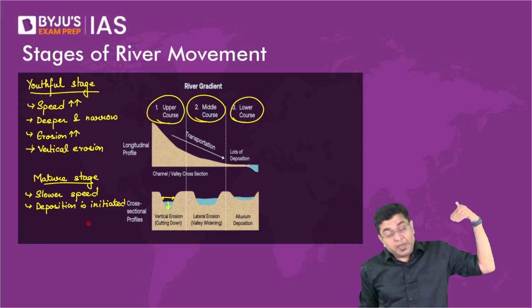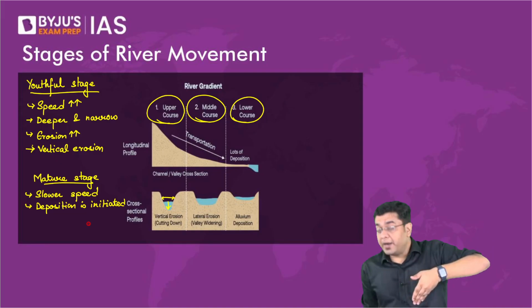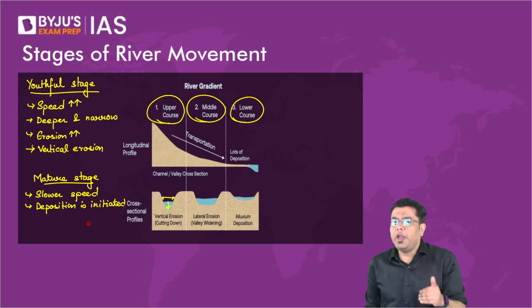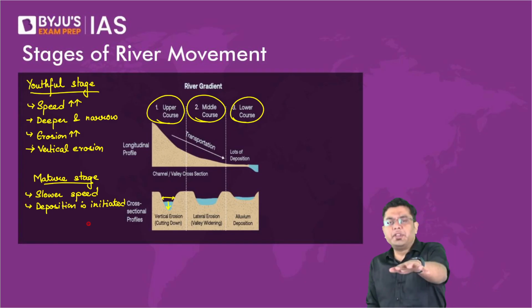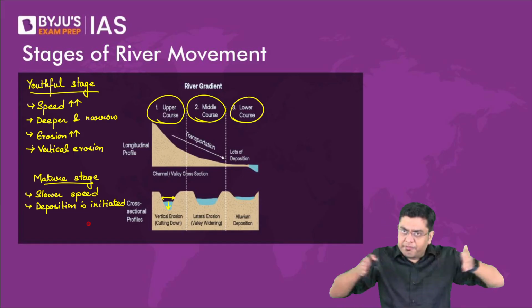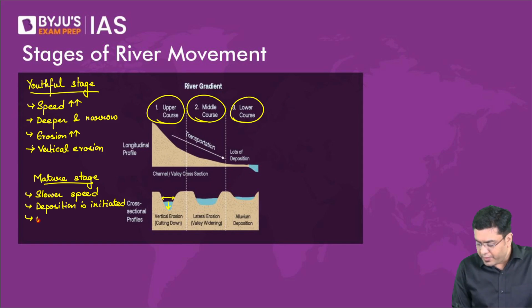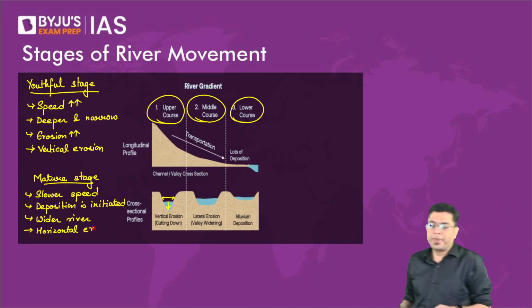Earlier the speed was significant and it was falling down under the influence of gravity, so it was getting deepened and deepened. But now that falling down is not happening, it is moving with a slighter speed. That is why the widening of the river will take place. So here you have a wider river because of horizontal erosion or lateral erosion, as it is referred to.